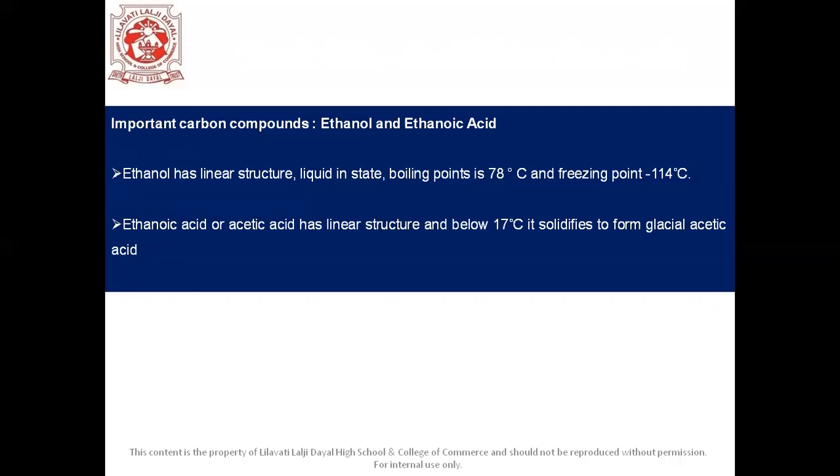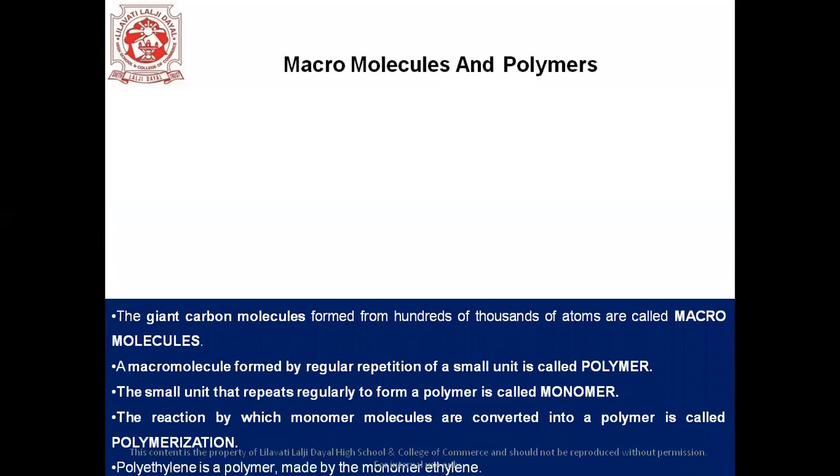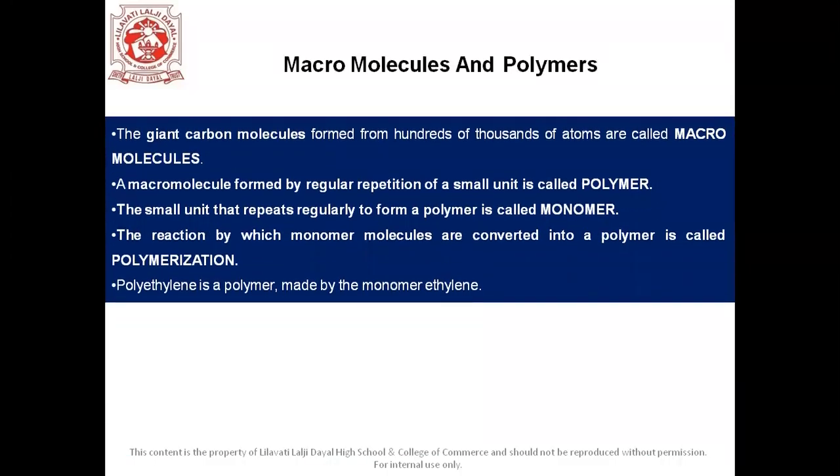That is ethanol and ethanoic acid. Students, ethanol has a linear structure, is liquid in state, its boiling point is 78 degrees Celsius and its freezing point is minus 114 degrees Celsius. Ethanoic acid or acetic acid has a linear structure, and below 17 degrees Celsius, it solidifies to form glacial acetic acid. Okay, let's move on to the next slide, students, and that is macromolecules and polymers.